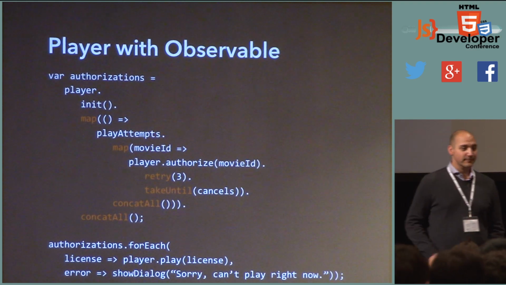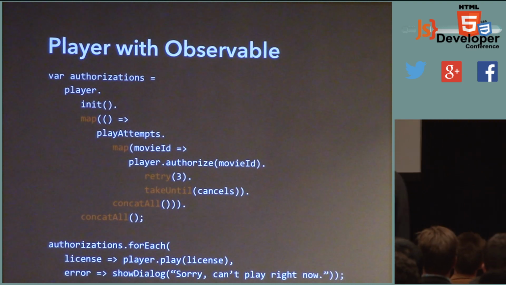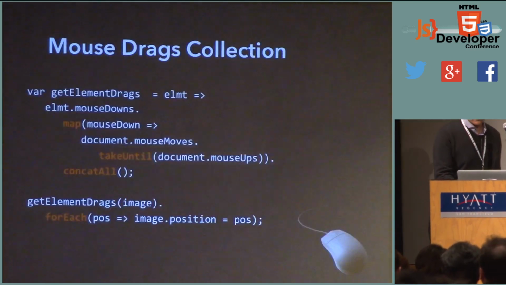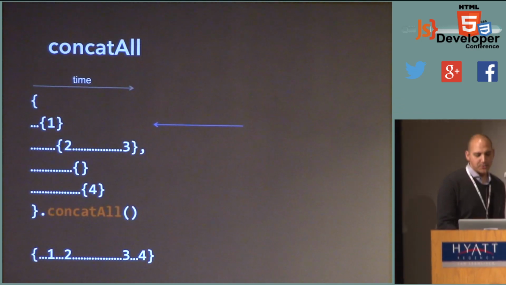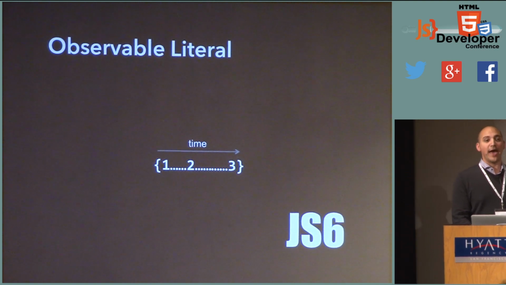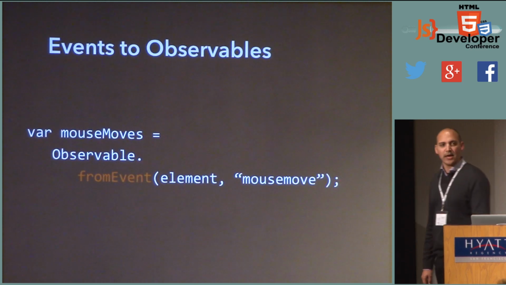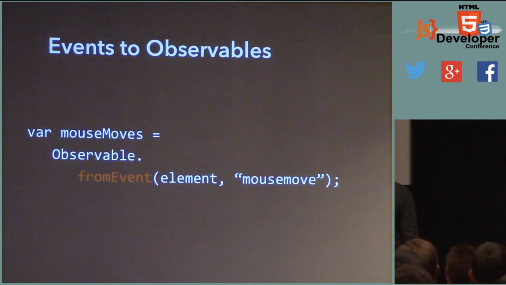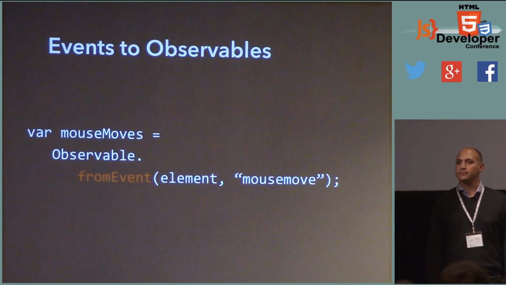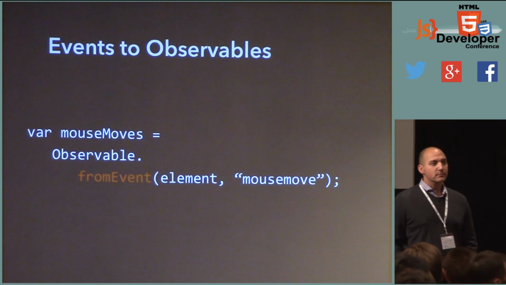Yep? So in this example, play attempts and cancels, where are they coming from? Good, because there's a little magic here, right? Well, I'll show you exactly. Remember the observable.from event that I showed you earlier? This helper function? I'll show you exactly how I would build those. I would just call observable from event, and I would pass in the DOM element for the play button, and I would pass in the DOM element for the stop button. That's a simple explanation. Right? Anytime you want, you can take a DOM element that's an event and convert it into an observable. And then you can use it compositionally in exactly the example that I showed you later on. It's that simple.